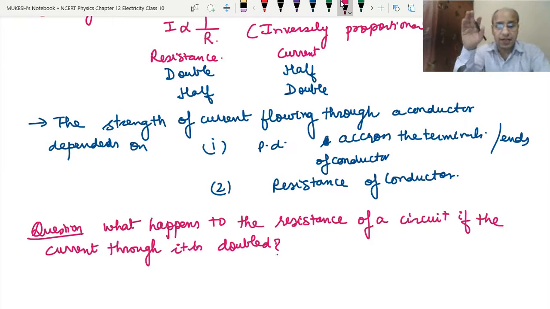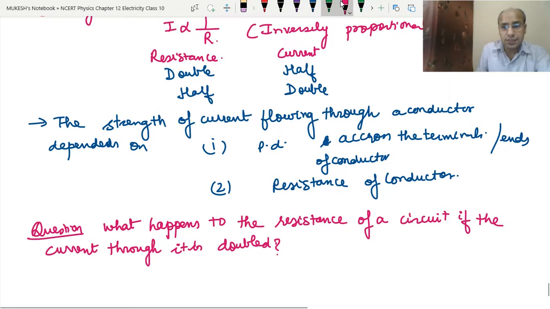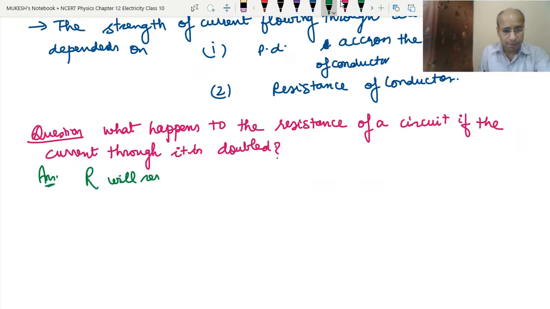See, if we change the current, there will be no change in the resistance, because initially we learned from Ohm's law that the resistance of a wire remains constant under the given conditions. If we have kept the same wire and not changed the conductor, then by changing the current, the potential difference will change, not the resistance. So the answer is R will remain the same.